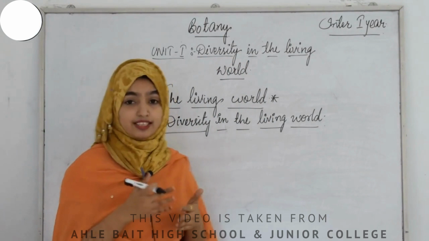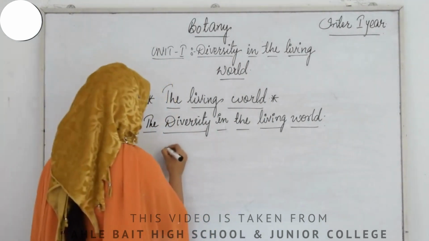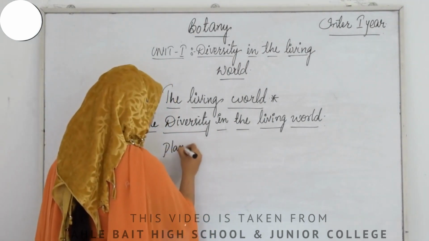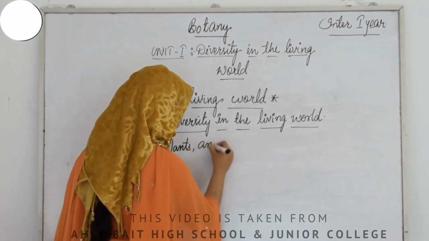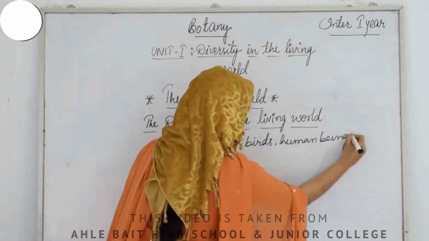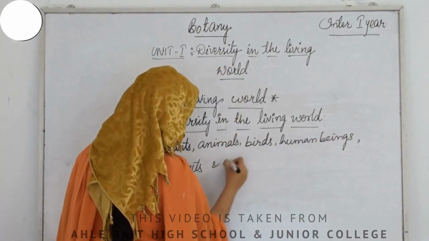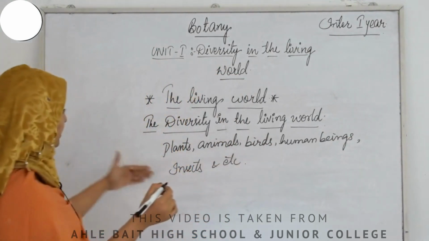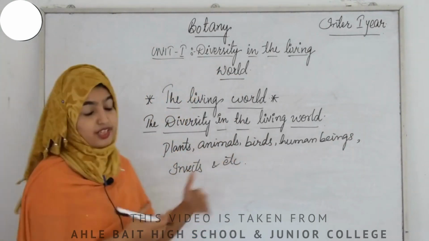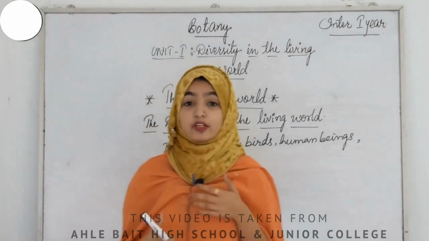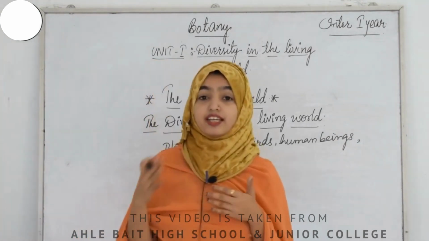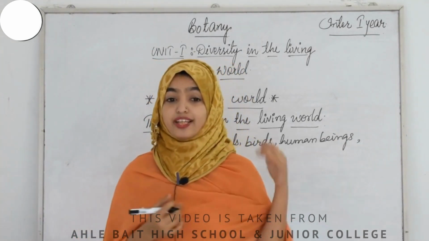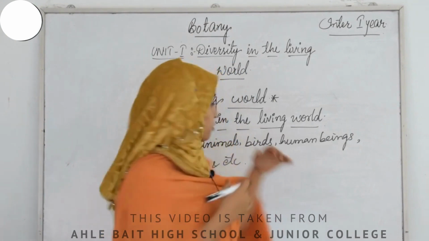That is, we can say that in our surroundings we can find n number of living organisms like plants, animals, birds, human beings, insects and so on. So it is a kind of diversity that we are able to see in the living world, different creatures living together inside the world, in the environment, right? So that is called biodiversity. So that was all about the diversity.